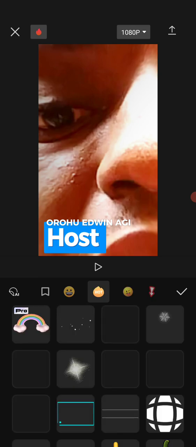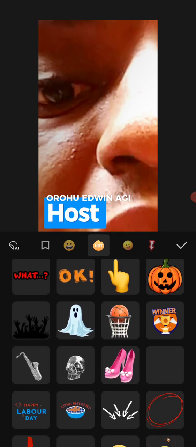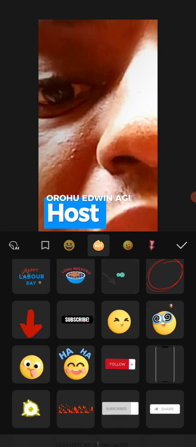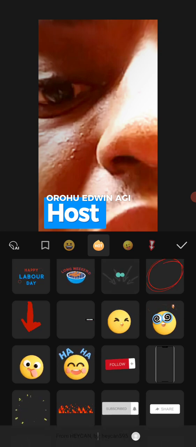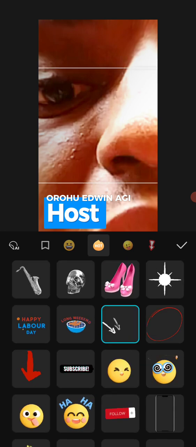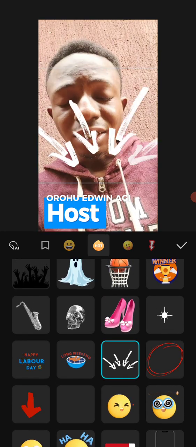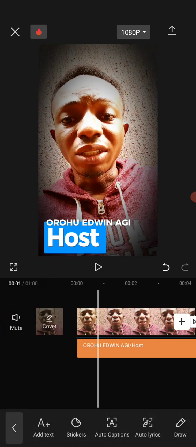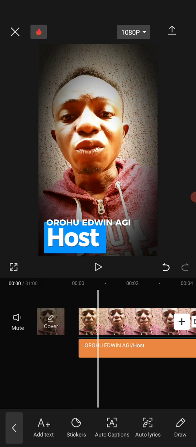stickers. You can add stickers, right? You can select an image or use any sticker here and add to your videos. You can see these are different stickers here. It can be an arrow telling people about something or circling something. Can you see? So I can decide to maybe add my contact and add that arrow so that people will be able to know what I'm referring to or get directed. It's just like giving a direction.